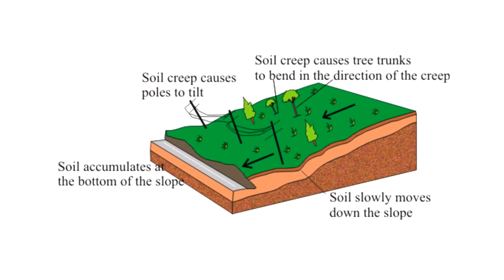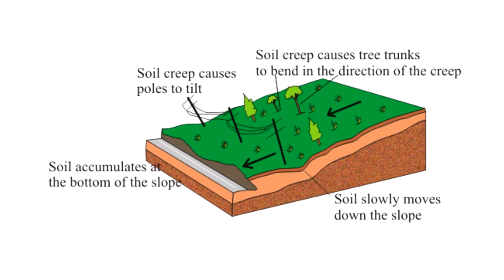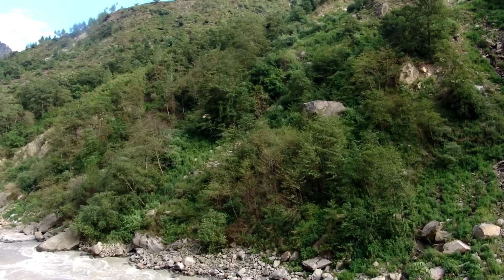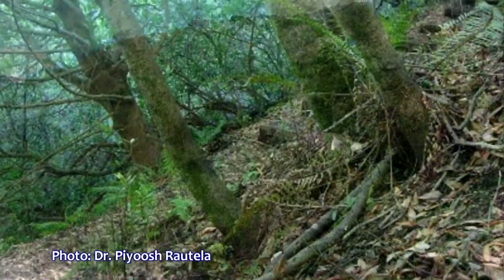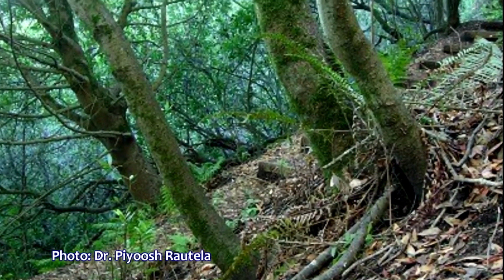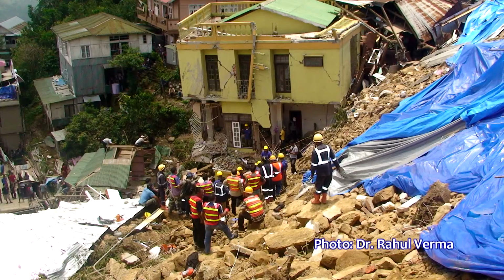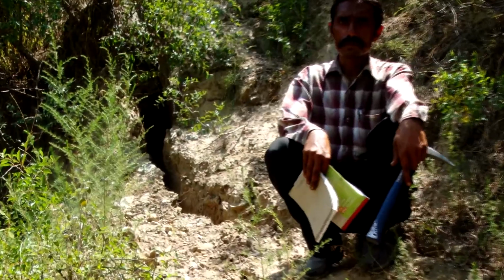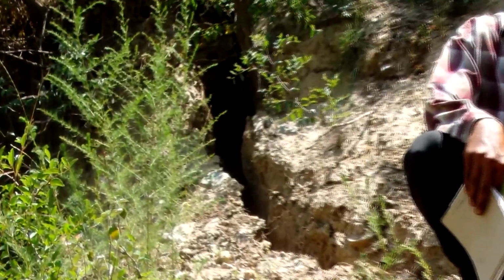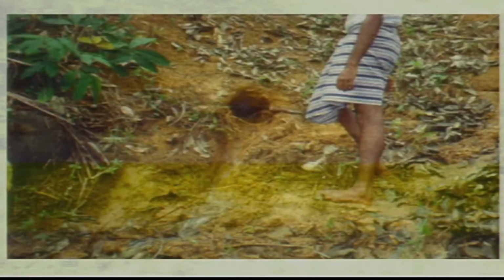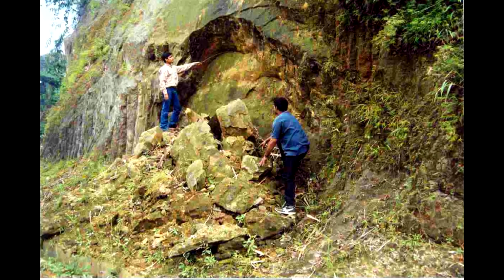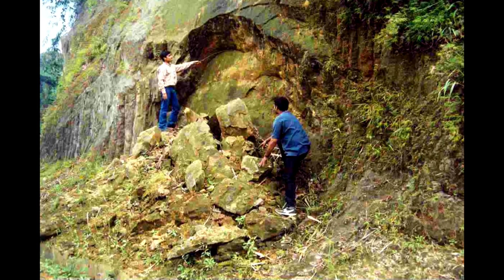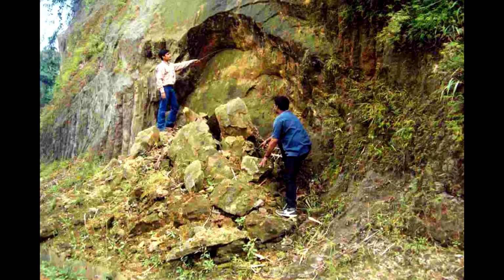Well, tilted telephone poles, retaining walls or sometimes trees, you see them take a turn near the slope. Cracks in the foundation can be seen even in the houses, in the side walls and the driveways of the houses. Even cracks develop on the ground and the roads, and sudden emergence or stoppage of flowing water or falling of stones or boulders from the hill slopes are also early warnings of a landslide.